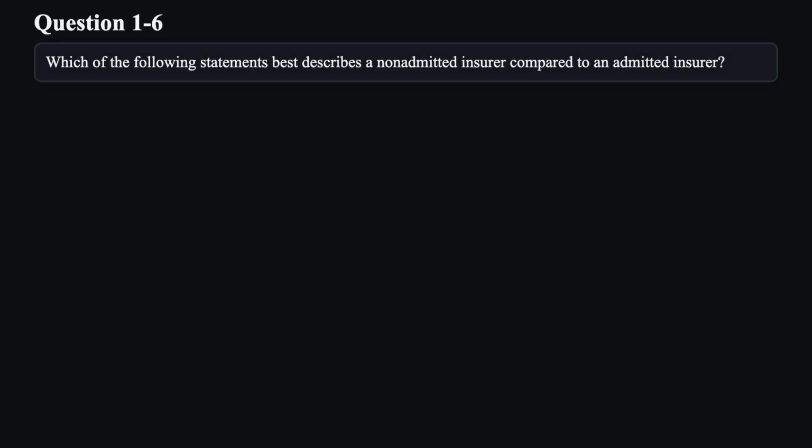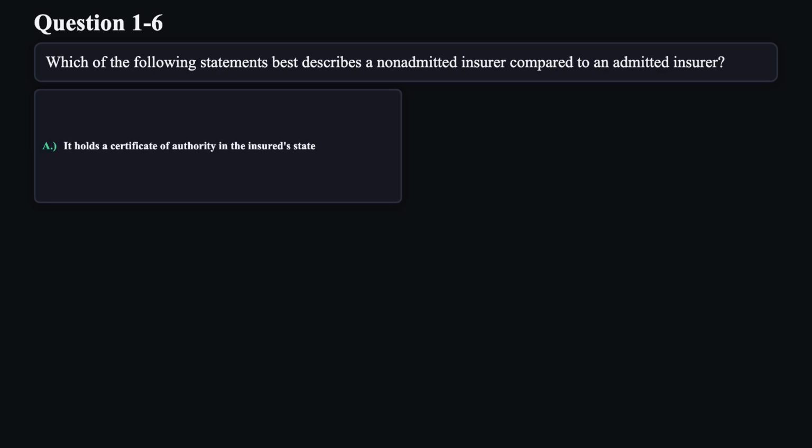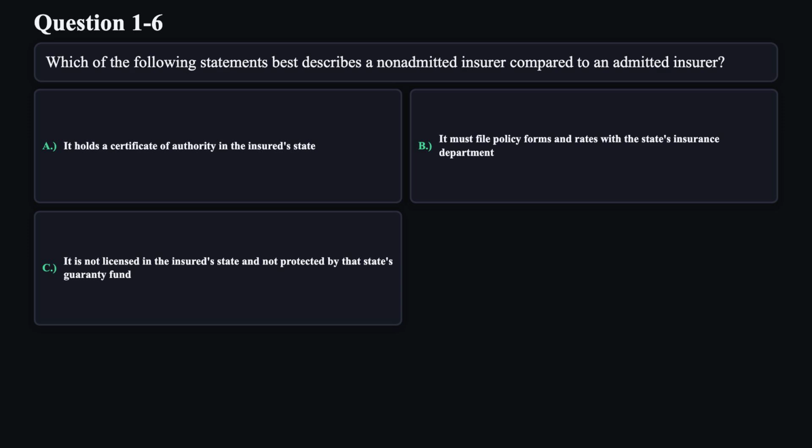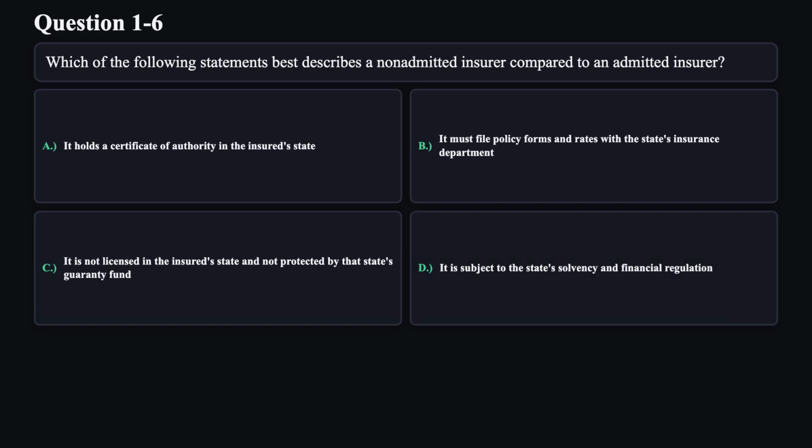Audit. Question 6. Which of the following statements best describes a non-admitted insurer compared to an admitted insurer? A. It holds a certificate of authority in the insured state. B. It must file policy forms and rates with the state's insurance department. C. It is not licensed in the insured state and not protected by that state's guarantee fund. D. It is subject to the state's solvency and financial regulation.